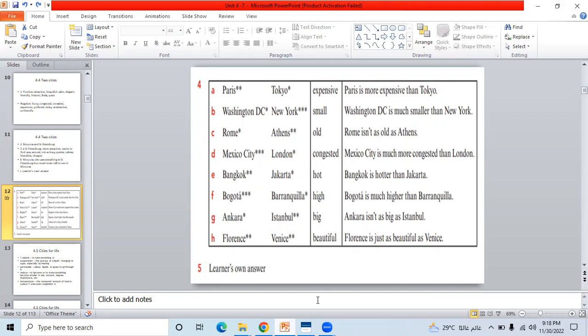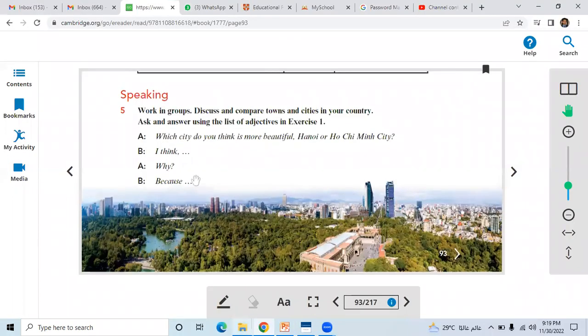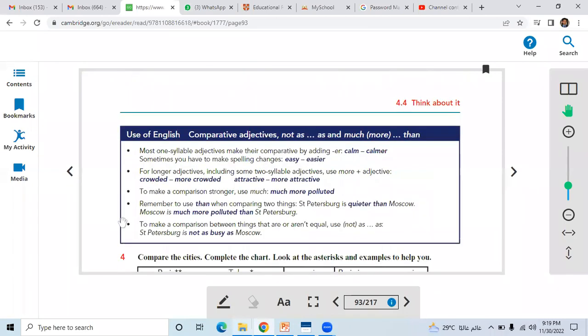So you can see here how we use the comparative adjectives in sentences when we compare two cities, doing the comparison between two cities, right? Paris and Tokyo, Washington and New York, Rome and Athens, like this. All right, so that is it. The last question is about you guys, that you are going to work on and complete by yourself, right?